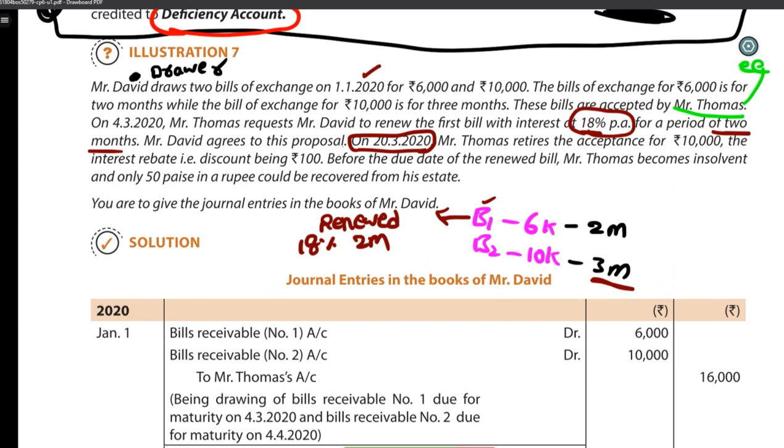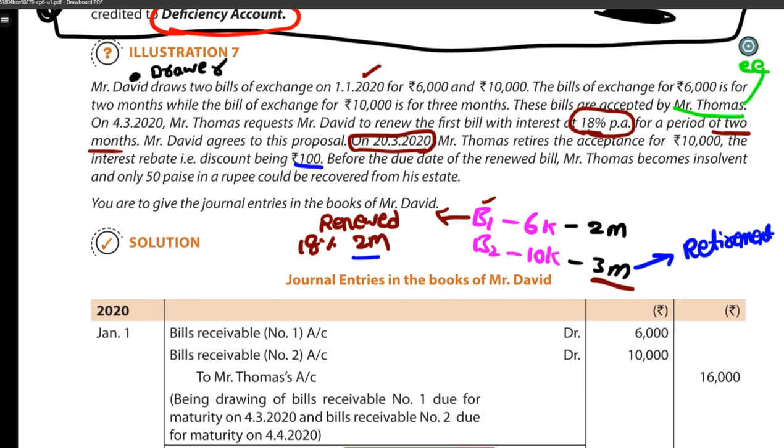Right? So first bill is renewal. He couldn't pay on the due date, so he is asking for the extension, for 2 months. The second bill he is paying early, so second bill is retirement. Since he is paying early, we are giving him discount. Discount is how much? 100. Okay, then here full stop is there.